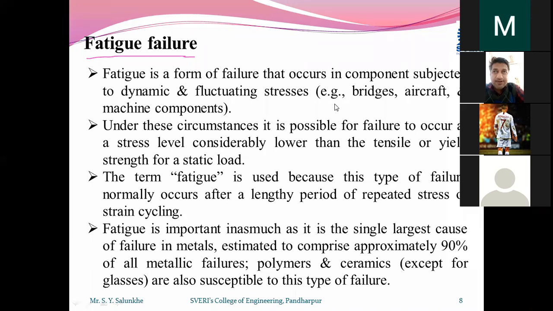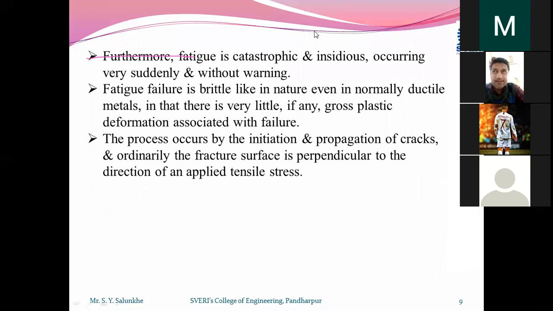So how is that fatigue failure going to occur? These two slides are dedicated to the fatigue type of failure, which I explained. Fatigue failure occurs in any material by means of a single crack.